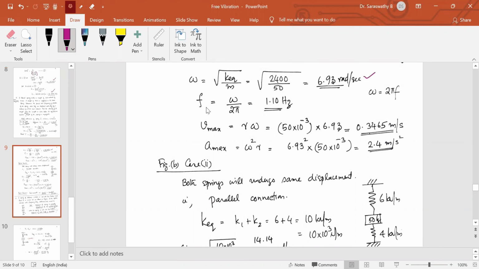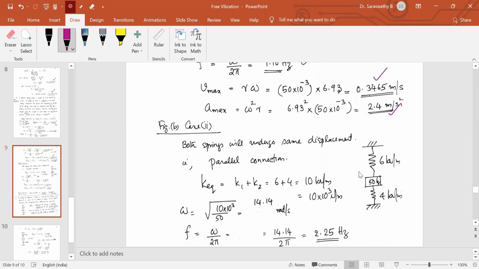Then the natural frequency is usually expressed in hertz, omega by 2 pi, and we'll get the frequency in hertz. And V max, maximum velocity, is R omega. That is why it is given: it is displaced from the mean position 50 millimeter. So 50 times 10 raised to minus 3 into omega, we'll get the maximum velocity. Maximum acceleration is omega squared R, so we get the maximum acceleration.